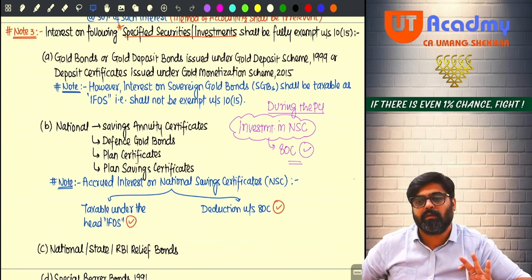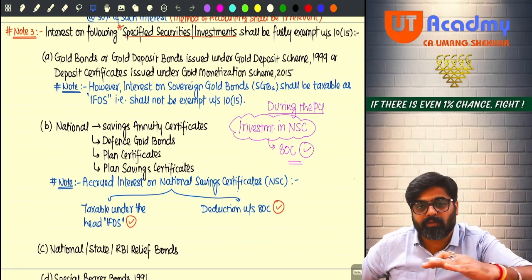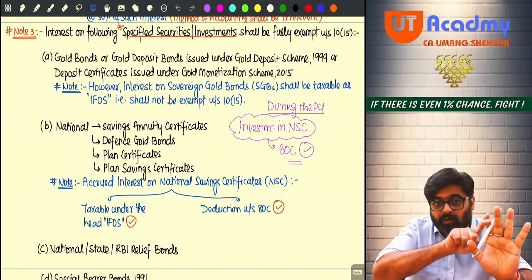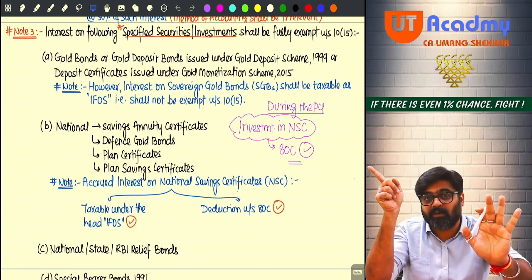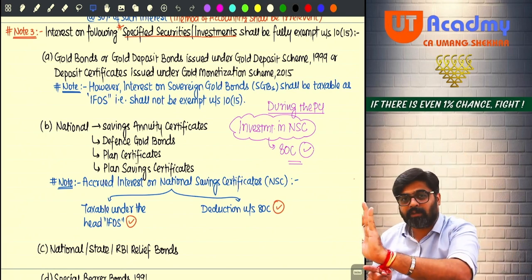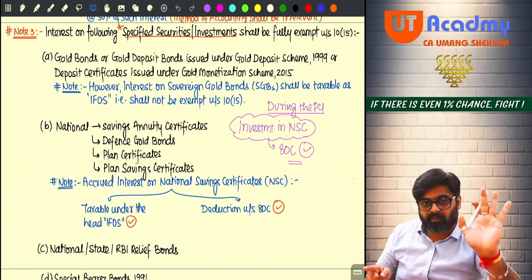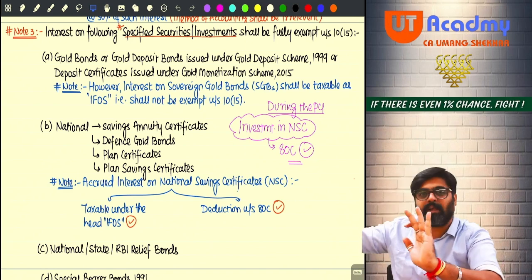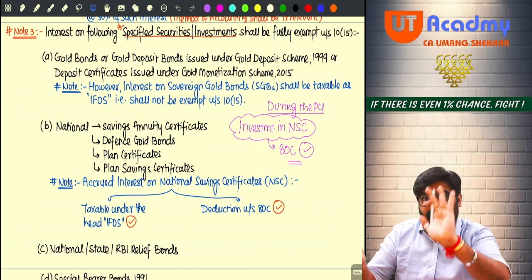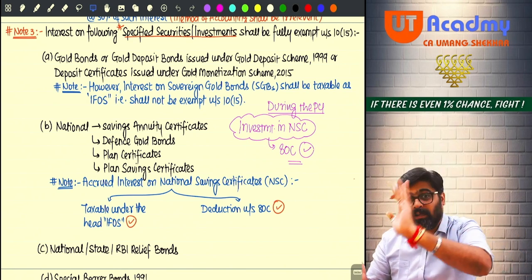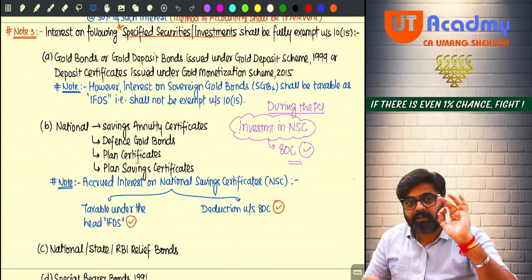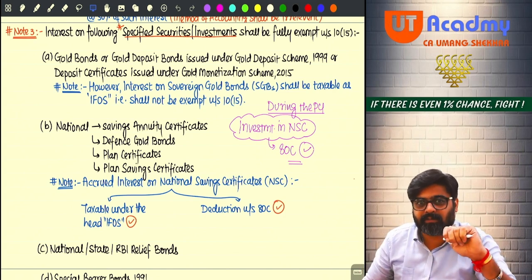For the first 14 years, accrued interest on NSC is taxable under IFRS. Now this amount getting reinvested for the next year in NSC. So this year this amount will again go to NSC. Tax it under IFRS, going to NSC, take 80C deduction. Next year whatever interest will accrue, tax it under the head IFRS, now getting reinvested for the next subsequent year, yes or no? 80C deduction. This you are going to do for the first 14 years.